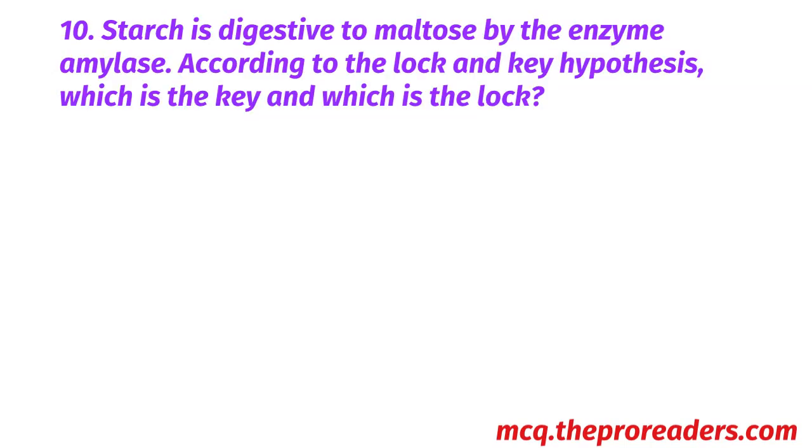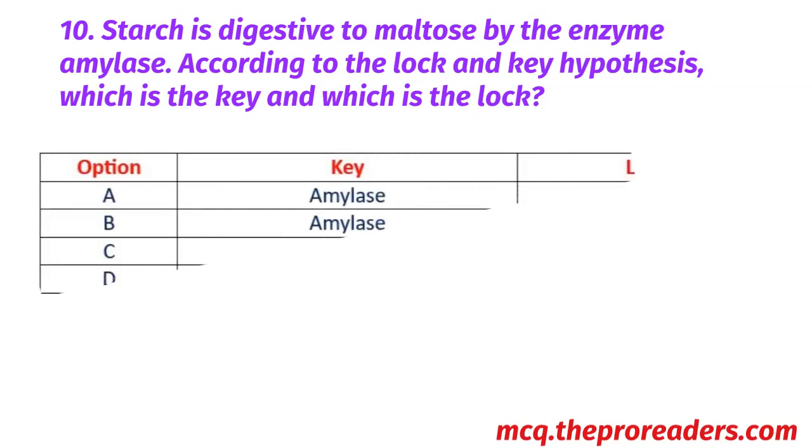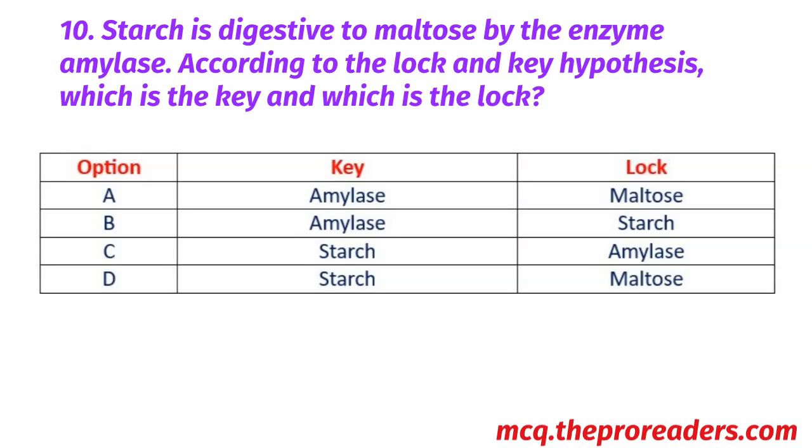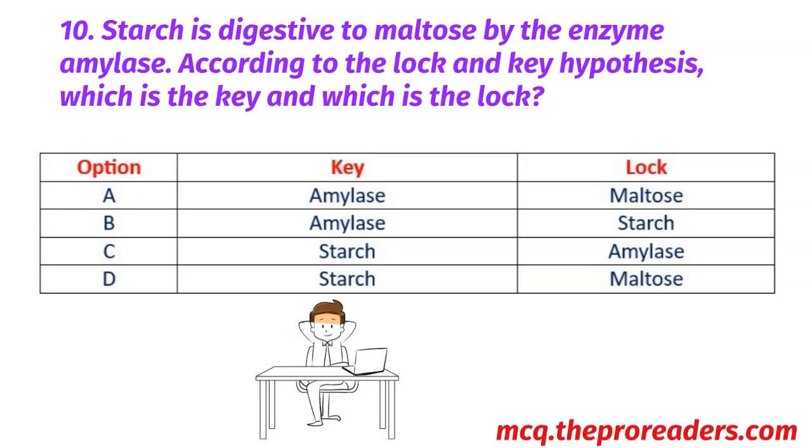Starch is digested to maltose by the enzyme amylase. According to the lock and key hypothesis, which is the key and which is the lock? Key, lock: amylase, maltose; amylase, starch; starch, amylase; starch, maltose. Option C, starch, amylase, is the correct answer.